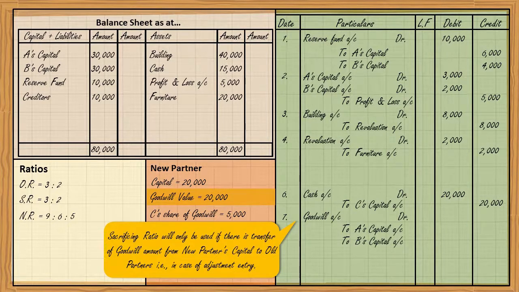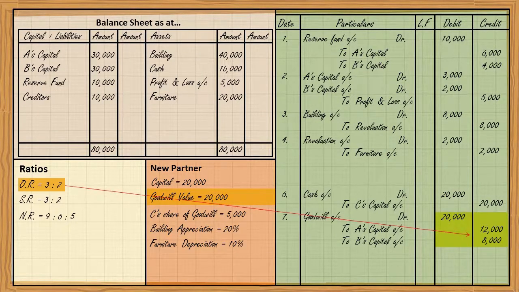We are raising goodwill account, means goodwill account debit. This is not the adjustment entry. So don't use sacrificing ratio. So let's come back. The entry will be goodwill account debit to A's capital, to B's capital in the old ratio, 20,000, 12,000, 8,000. It means goodwill account has been raised at full value.